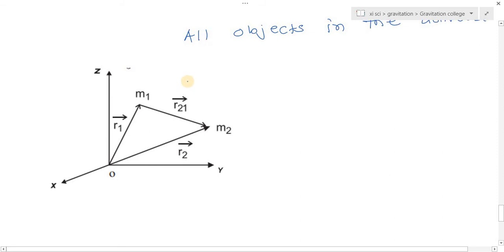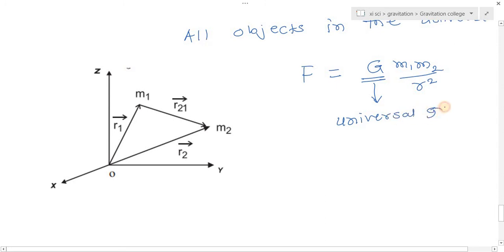Then the gravitational force of attraction between them can be written as follows. If m1 and m2, these two bodies, are separated by distance r, then the gravitational force between them is F equals G m1 m2 upon r square, where m1 and m2 are the masses of the two bodies, r is the distance between them, and G is called the universal gravitational constant.